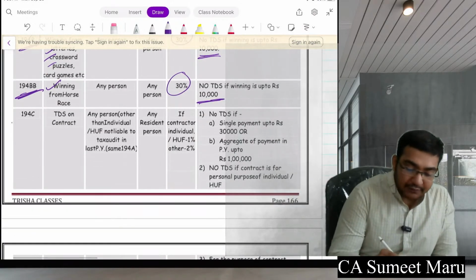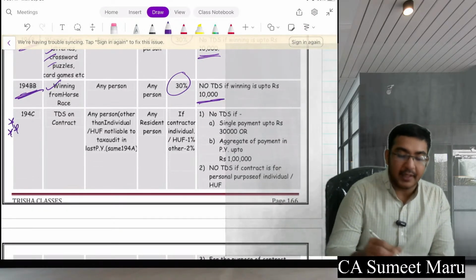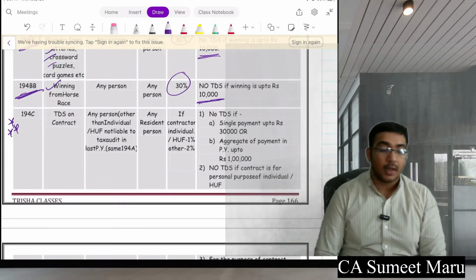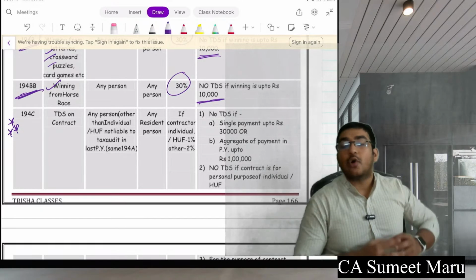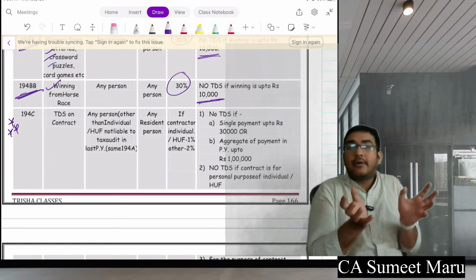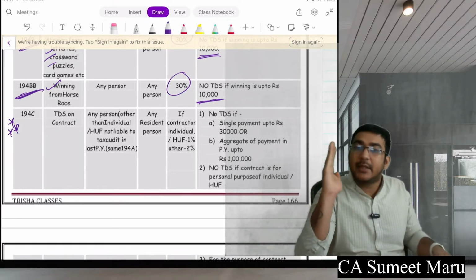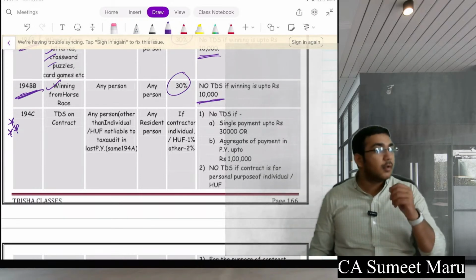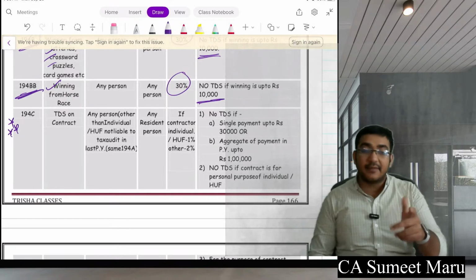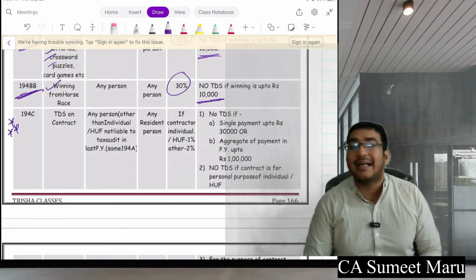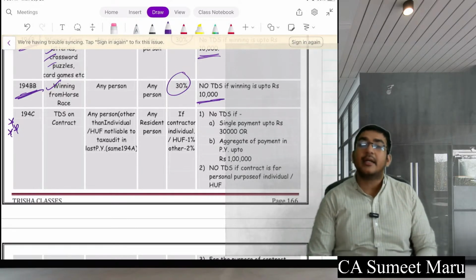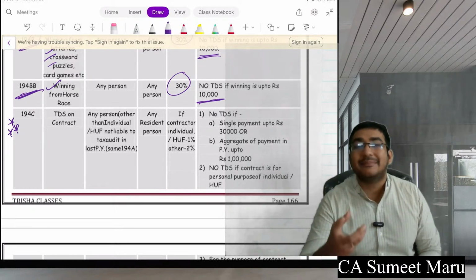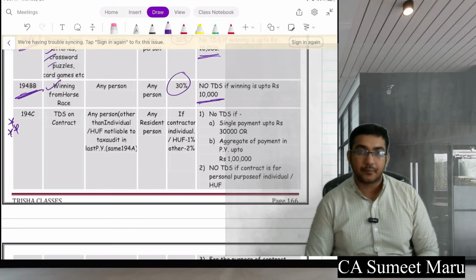Another important section is 194C. Very, very, very important. 194C is your TDS on contracts. Now please remember, the word contract doesn't mean any contract made on paper or legal, or just a conversation contract. It doesn't mean like that. When you are saying contract, it means the contract which is customized specifically for you.